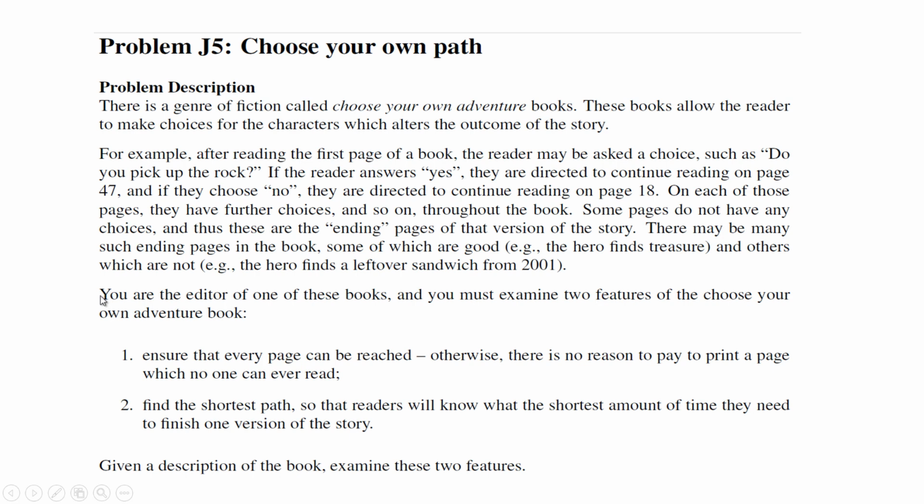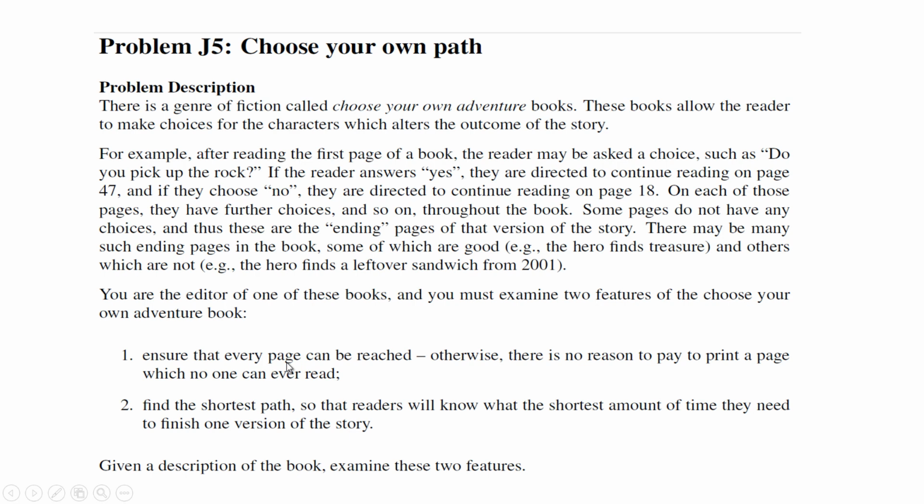Now let's say you are the editor of one of these books, and you must examine two features of the Choose Your Own Adventure book. One, ensure that every page can be reached. Otherwise, there is no reason to pay to print a page which no one can ever read. Two, find the shortest path so that readers will know the shortest amount of time they need to finish one version of the story.